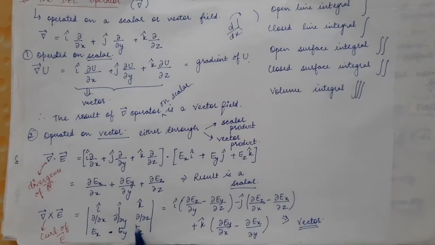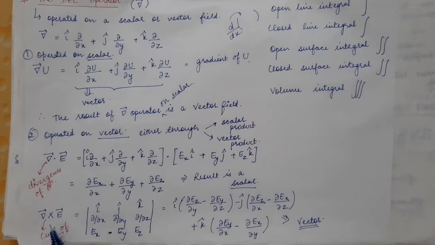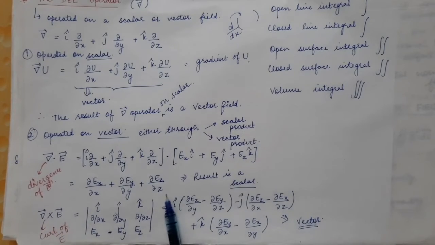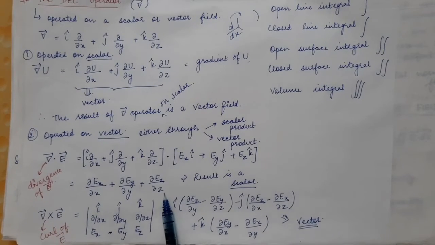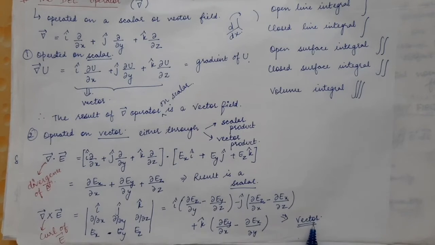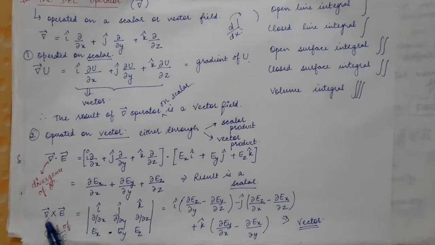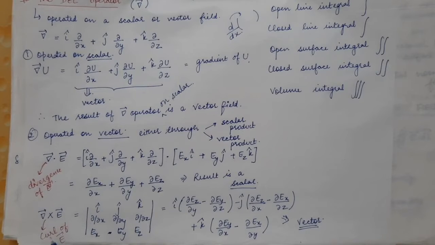When you solve this determinant, you will get this particular expression of del cross E, and you can clearly see that this is a vector quantity. So del cross E gives us a vector quantity, and we will see in further lectures that the del cross E term is also called the curl of E vector.